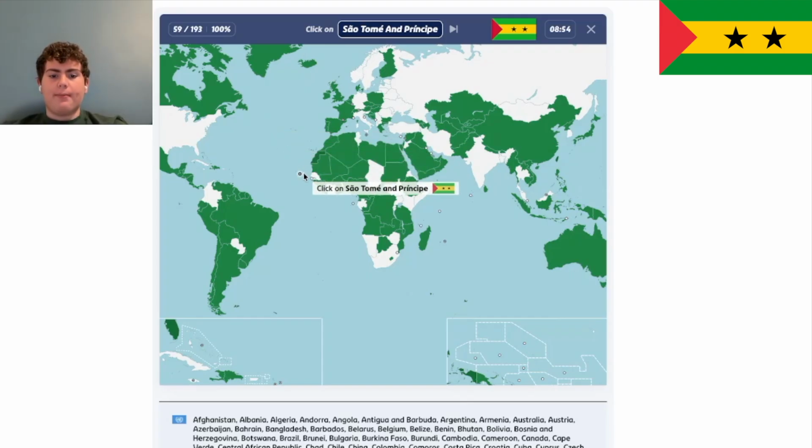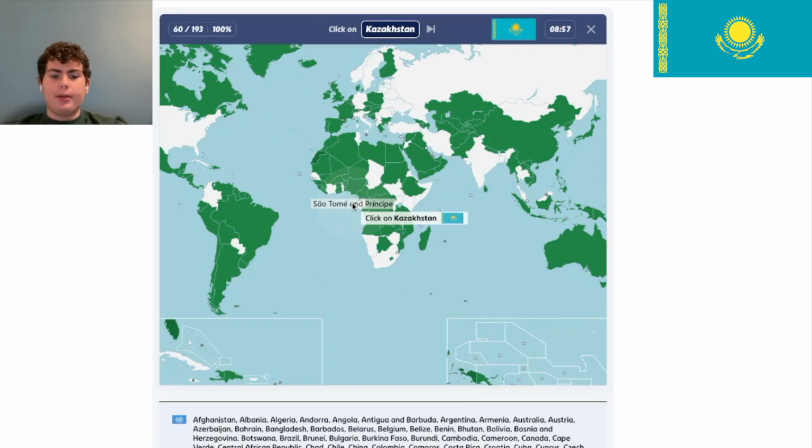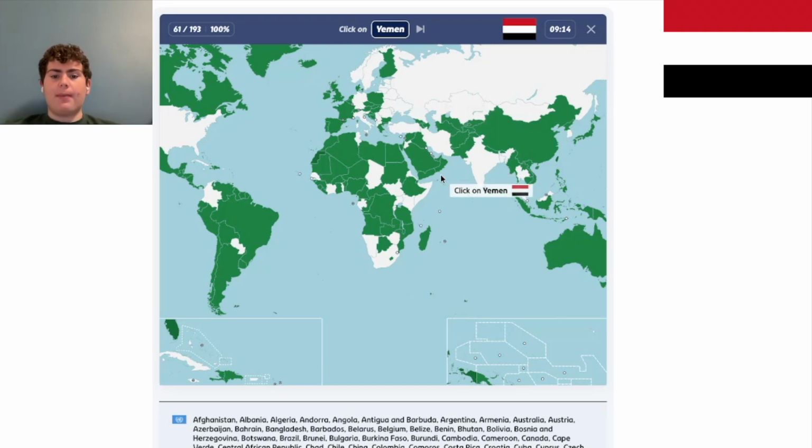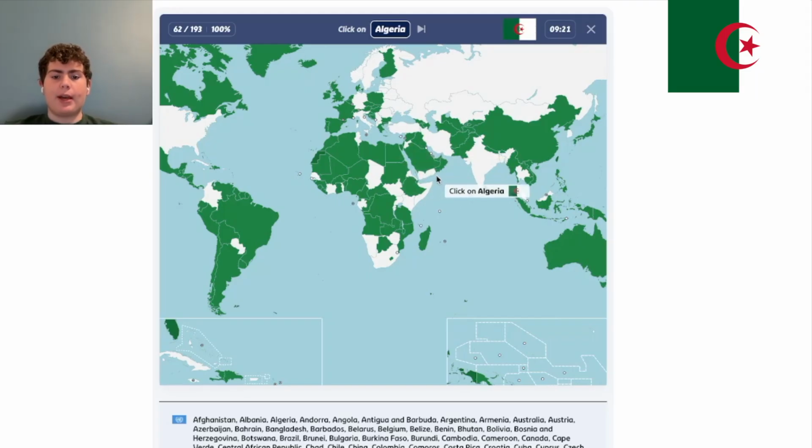Sao Tome and Principe. So this one is right here. It's an island country off the coast of Africa. Kazakhstan. It's this country. It is below Russia, and famously, Borat is from Kazakhstan. Borat is fictional, but yes, Borat's from Kazakhstan. Yemen is in the Middle East, and it is this country right here. It used to be North Yemen and South Yemen, but they've since combined, and there's just an ongoing war in there. Algeria is this country.